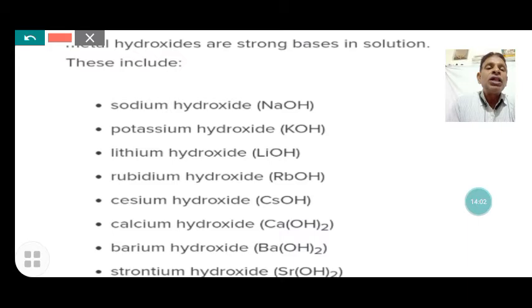Strontium is an alkaline earth metal. These hydroxides are considered strong bases because they are soluble in water also.